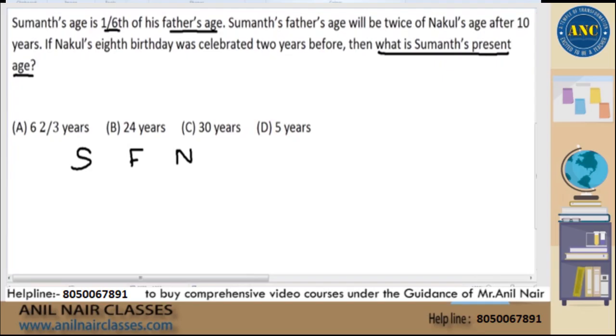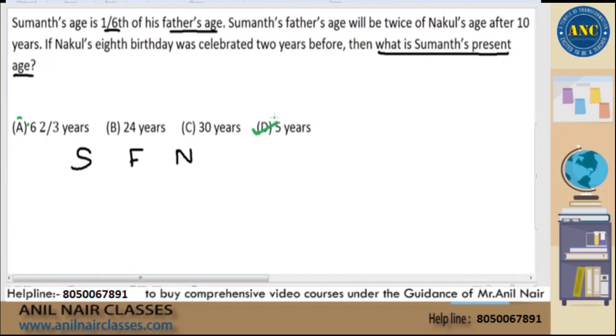Now, students asked me yesterday and today, what if the right answer is the fourth option? That is actually the right answer, which we already solved by method 1. What I will do is, I will not start with the first option, but I will start with the last option, 5 years. Sir, how will you identify that you should start with the last option? Are you taking the last option because that is the right answer? If I knew that it is the right answer, why will I take it and check it out, sir? If I knew it is the right answer, I will mark it and go ahead for the next question, right? I am not taking 5 years as the first option because that is the right answer.